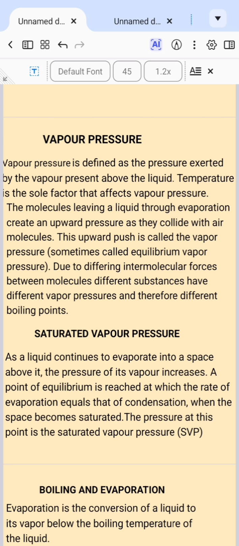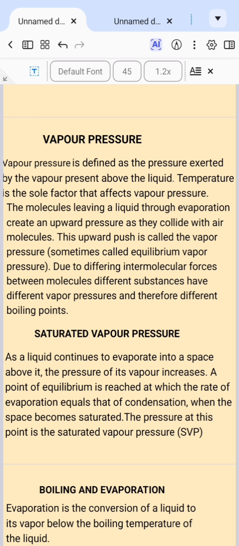And because we have different liquids with different intermolecular forces between them, they all have different vapor pressures, and therefore different liquids have their own different boiling points. For instance, the boiling point of water is 100 degrees Celsius, while that of ethanol is 78 degrees Celsius.